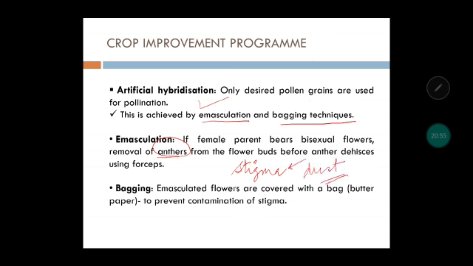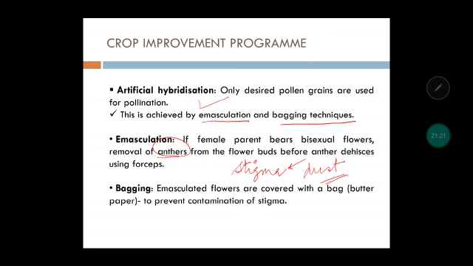Now these emasculated flowers are covered with a bag. Why is it covered with a bag? To prevent the contamination of the stigma. So what we are doing is, firstly we are removing the anthers, because we don't want this pollen, we want some other pollen grain of our desired trait. That is why we are removing them. This removal is called emasculation.